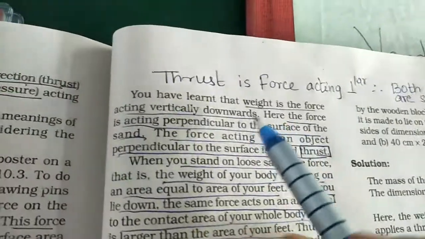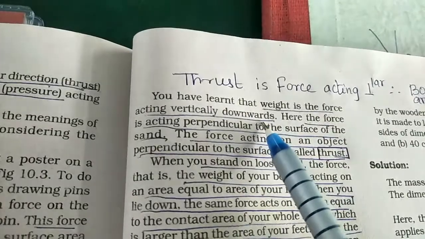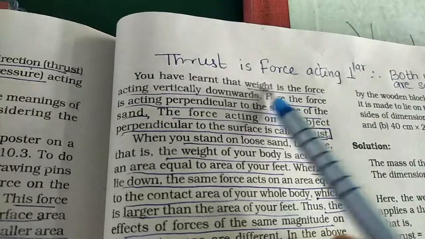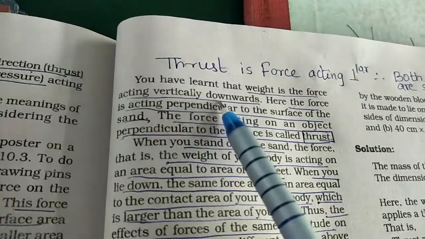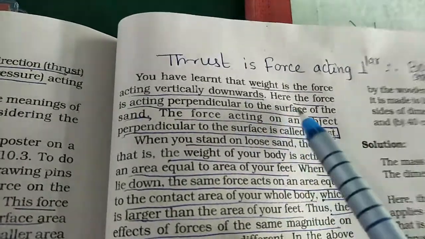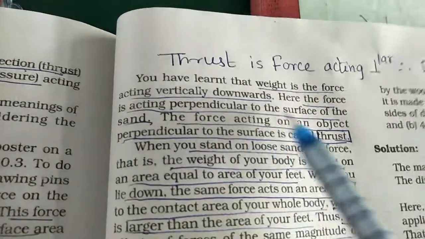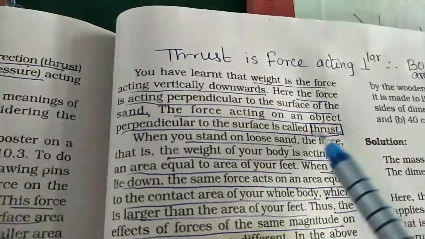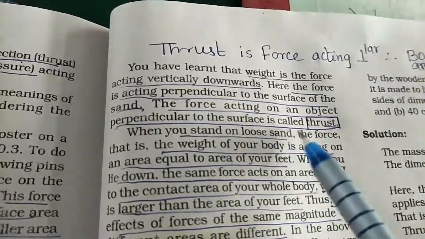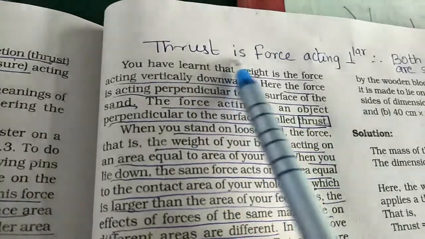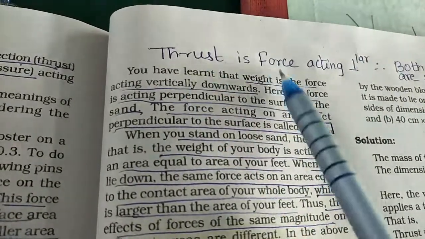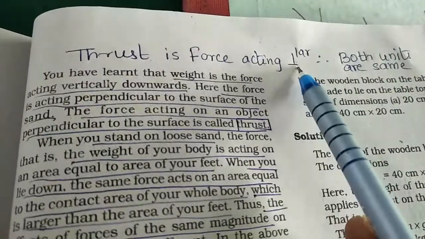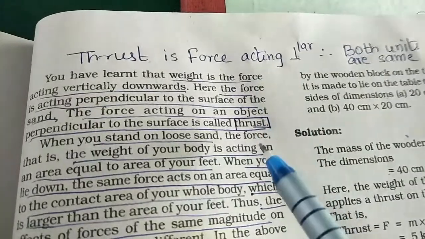Now the weight is a force acting vertically downwards. This we all know, we have studied mass and weight in the last chapter, that weight is a force which has gravitational acceleration or gravitational force acting on it. This force is perpendicular to the surface of the sand. So this is the weight. Now this force which is acting on an object perpendicular to the surface is called thrust. So thrust is one type of force. The unit of thrust and force will be the same, but the only thing is it's a force acting in the perpendicular direction, making an angle of 90 degrees.